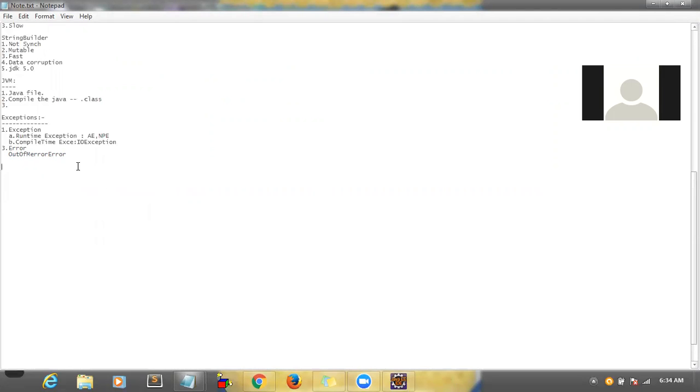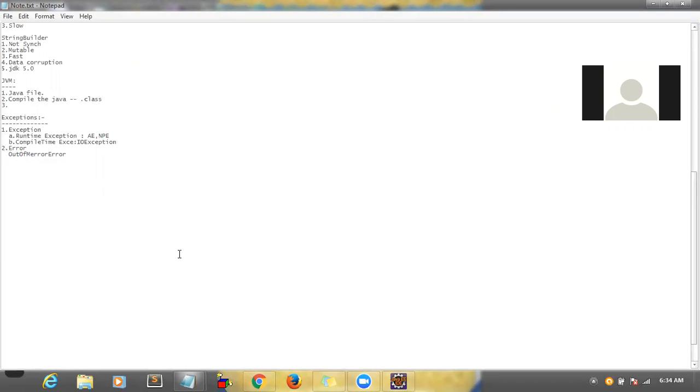For example, if I'm working on a database and the database is not responding, you will get a timeout error. If the database is not at all responding, you'll get a timeout error. It is not because of your code, it is because of the database, the external system. So this is our example of errors.